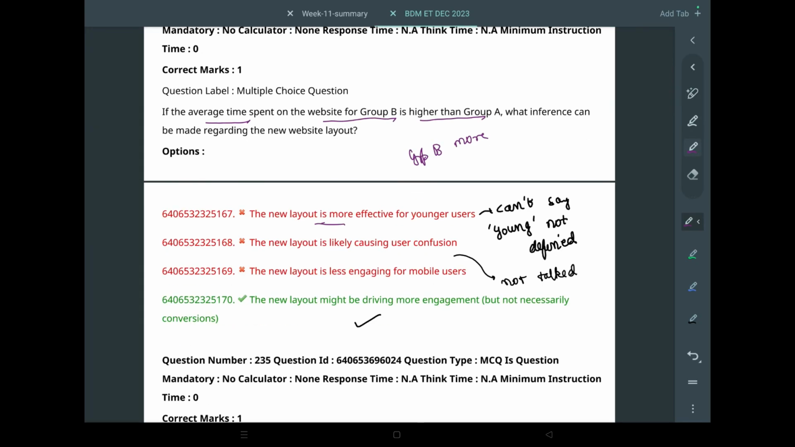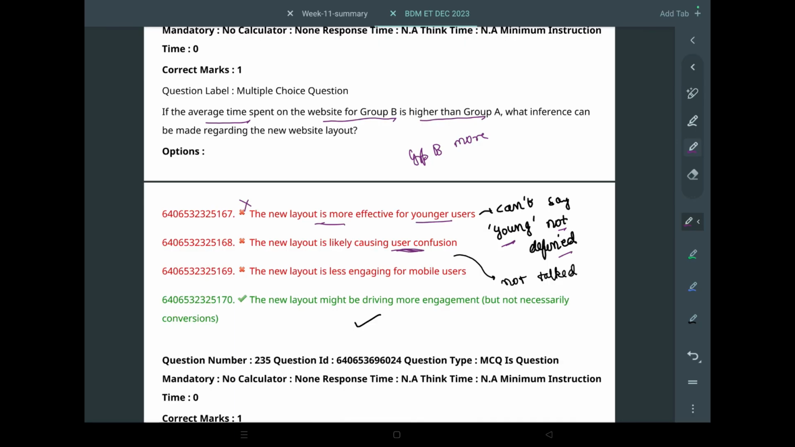Okay, the new layout is more effective for younger users. Can't really say because young is not defined. What is young? We know young in our day-to-day life, but it doesn't necessarily mean that young will always be the same. I can consider a 26-year-old young, and someone can consider a 36-year-old young. That is completely subjective. So we can't really say this.